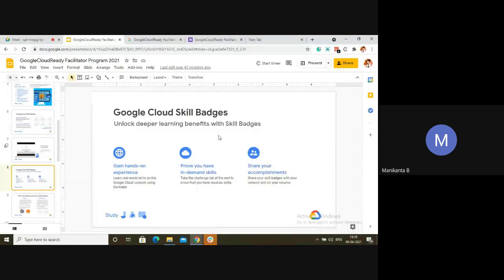So how do you get these Google Cloud skill badges? First, gain hands-on experience. We have a Quick Labs account. You will be doing practicals there, and you will be getting the badges. Prove you have in-demand skills. You will get the badges, and you can share them on your LinkedIn profile. So that's the use of the skill badges.